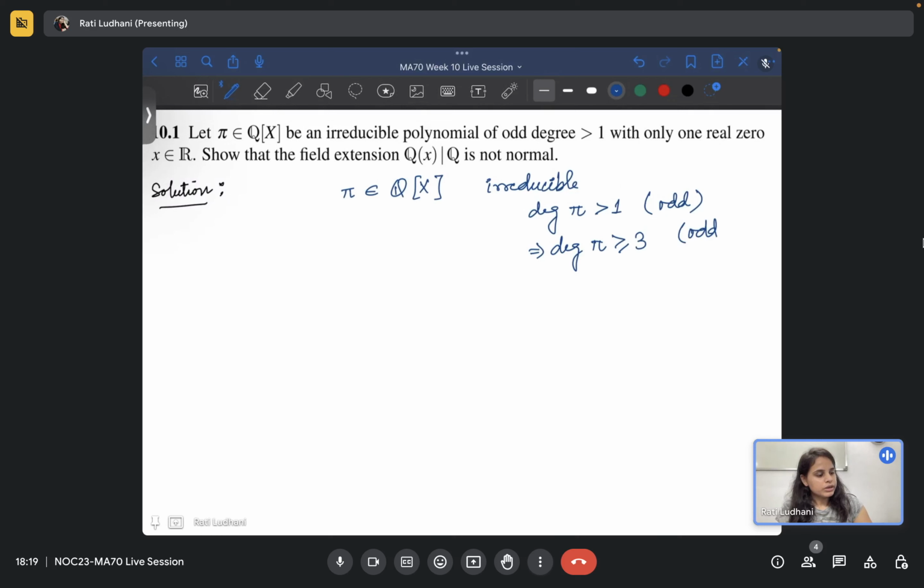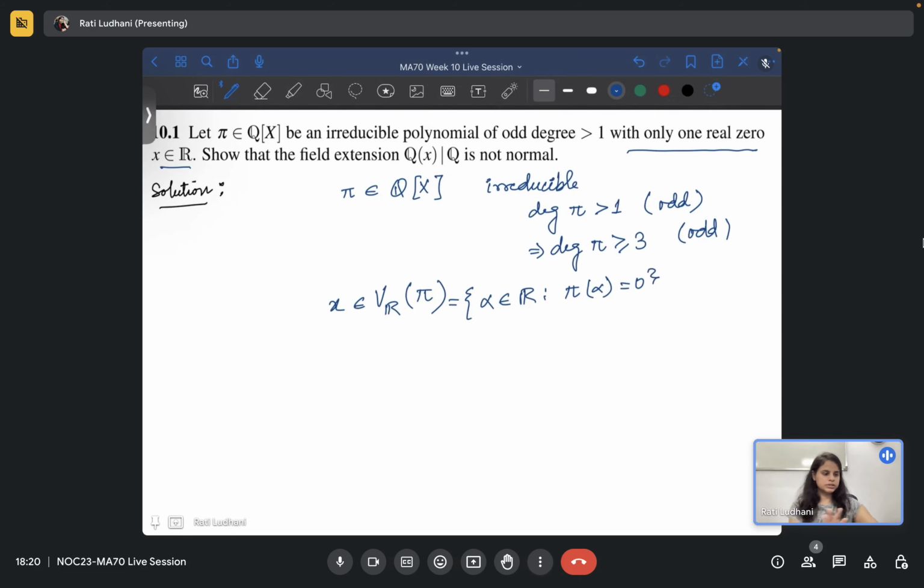With only one real zero, x belongs to R. So it has a zero, at least I can say a real zero of pi. So pi is an irreducible polynomial in Q and it has a zero in R. What does this represent? This represents all the roots alpha belonging to R such that pi of alpha is equal to 0.